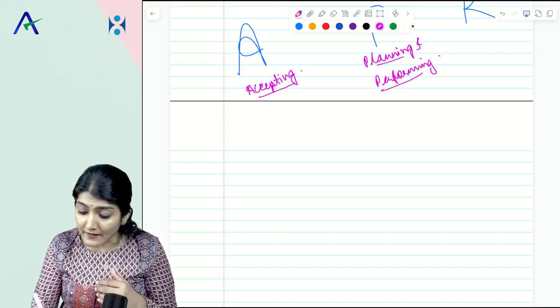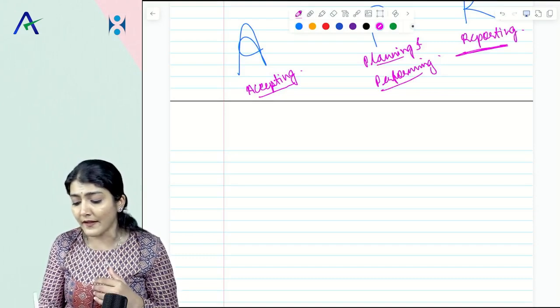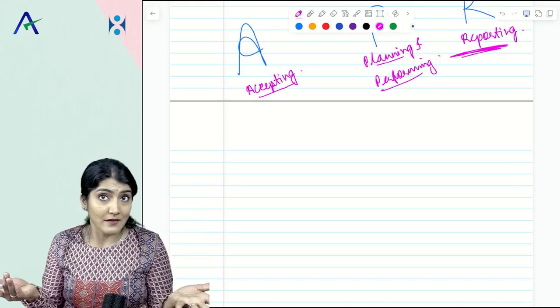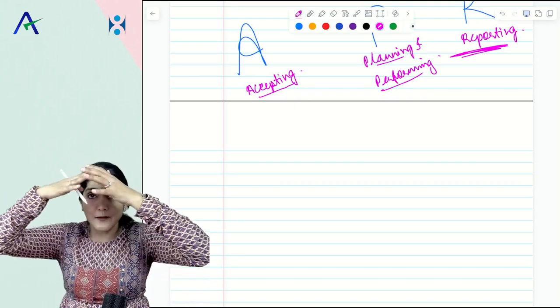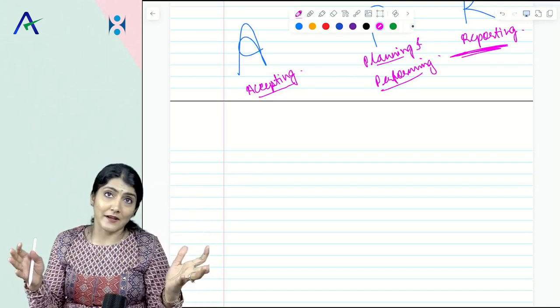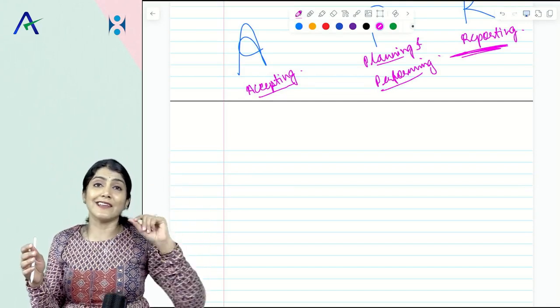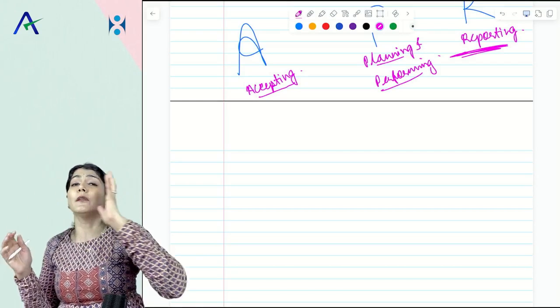And then what are the considerations for the auditor while forming an opinion and reporting? So acceptance, planning, performing, and the reporting. These are the three broad parameters on which these standards have been divided. In each of the standards in the 800 series, we have to discuss the acceptance, planning, performing, and the reporting.